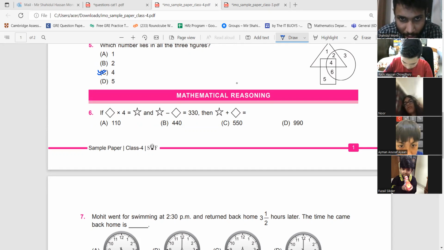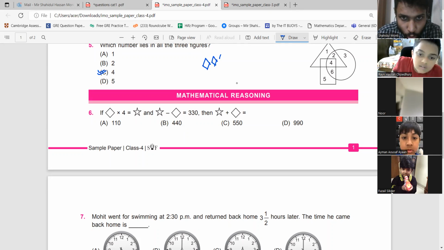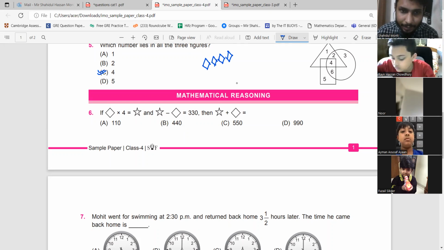Please follow me here. 1, 2, 3, 4. Can you agree with me? Because the question says a diamond times 4 is equal to star. This means a star is equal to 4 diamonds. Do you understand me here?